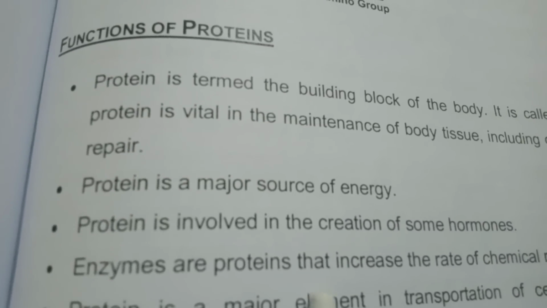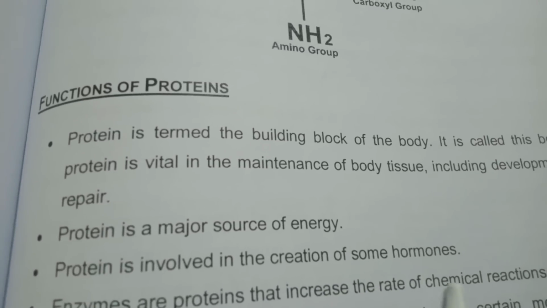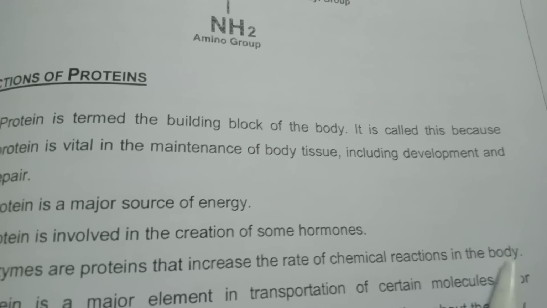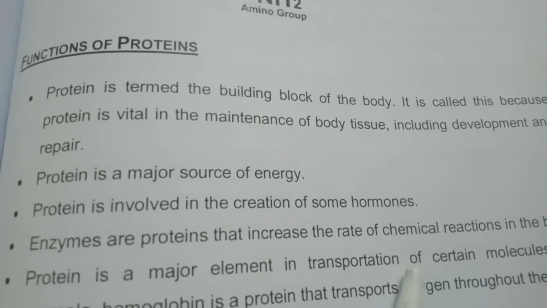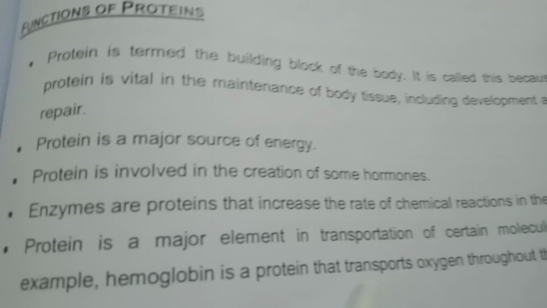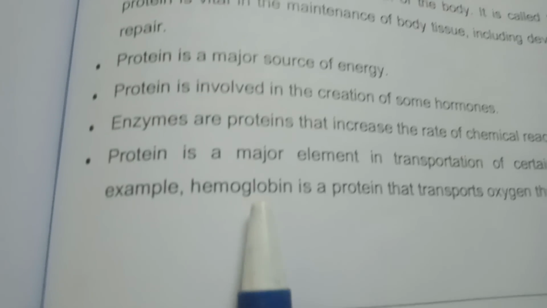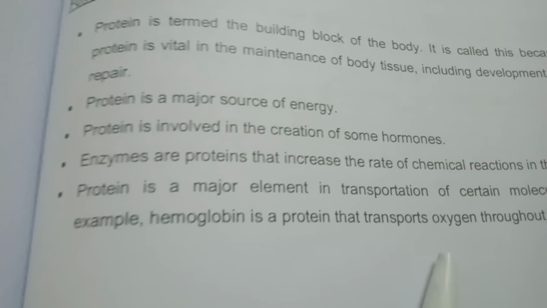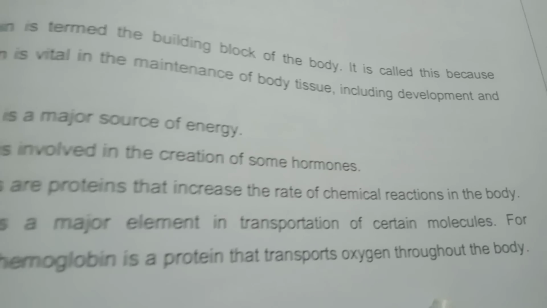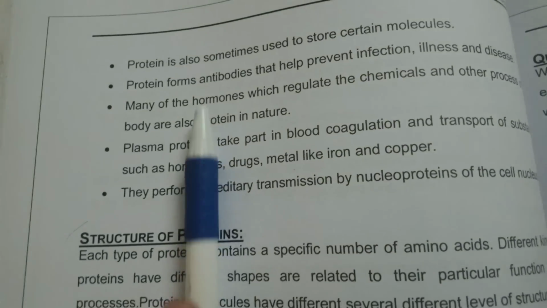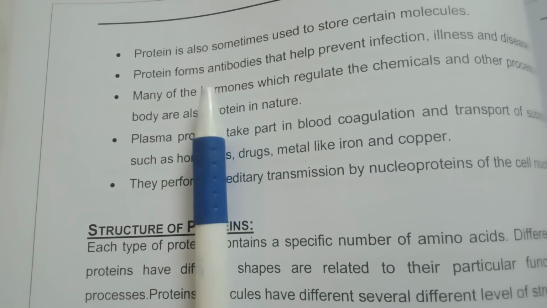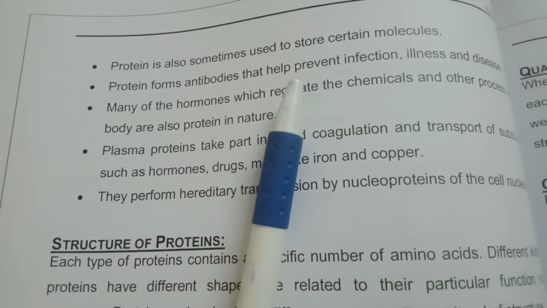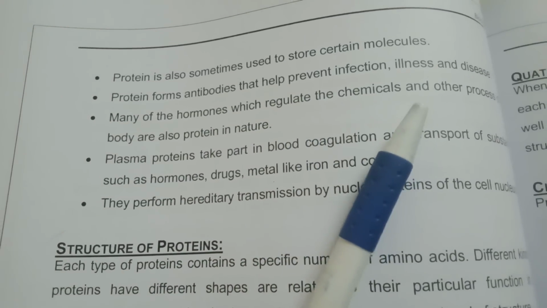Enzymes are proteins that increase the rate of chemical reactions in the body. Protein is a major element in transportation of certain molecules. For example, hemoglobin is a protein that transports oxygen through the body. Protein is also sometimes used to store certain molecules. Protein forms antibodies that help prevent infection, illness, and disease.